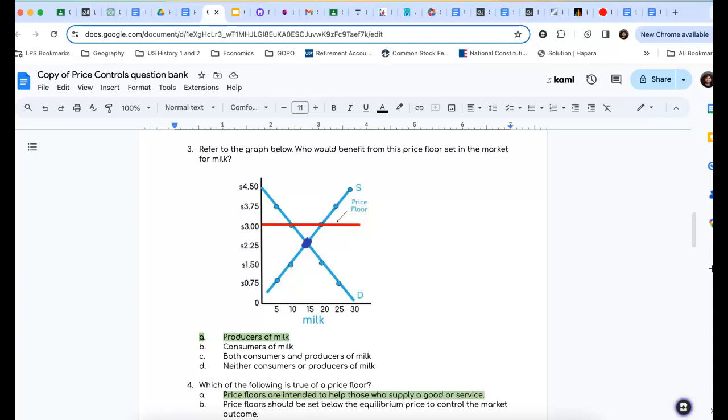We're willing to supply, since this is a higher price, 20 gallons of milk. But consumers, who are our demand line here, they're only demanding 10 gallons of milk. So we're going to have a surplus of 10 gallons of milk that we don't have anything to do with, right? But who's it going to benefit? Well, at least in the short term, it's going to benefit producers of milk, not the consumers.